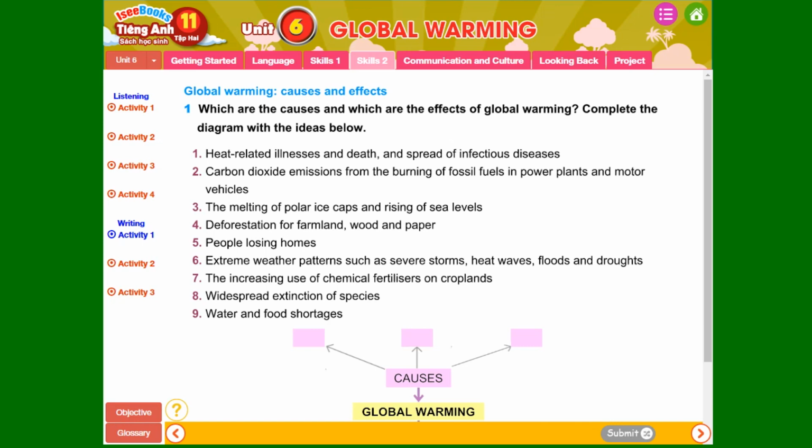5. People losing homes. 6. Extreme weather patterns such as severe storms, heat waves, flood and drought. 7. The increasing use of chemical fertilizer on croplands. 8. Widespread extinction of species. And 9. Water and food shortages.